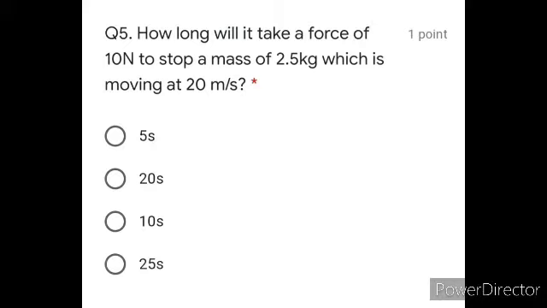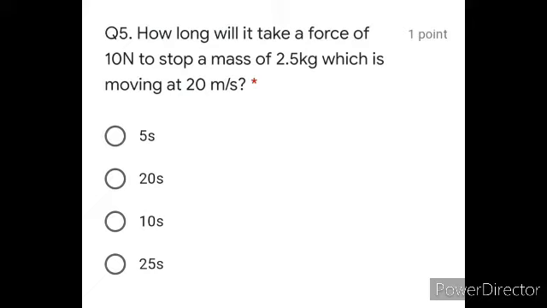Moving on with question number 5. How long will it take a force of 10 Newton to stop a mass of 2.5 kilogram which is moving at 20 meter per second? They provided you with force, F equal to 10 Newton, and mass m equal to 2.5 kilogram. How long will it take means you have to find out time. To stop means we have to bring it to rest, so final velocity has to be 0. And initial velocity is given to you as 20 meter per second.